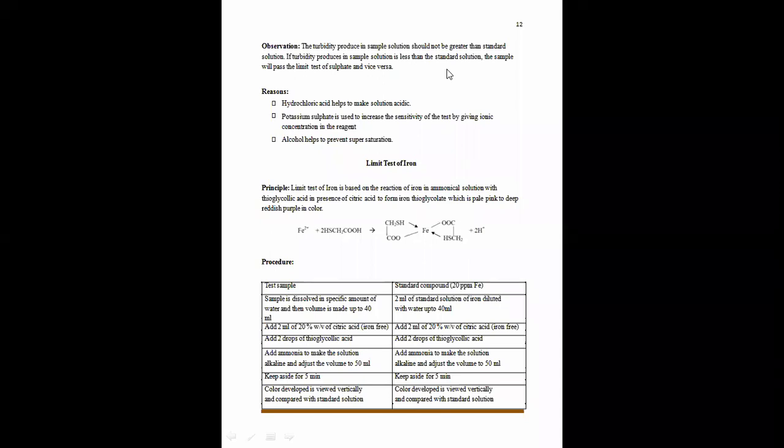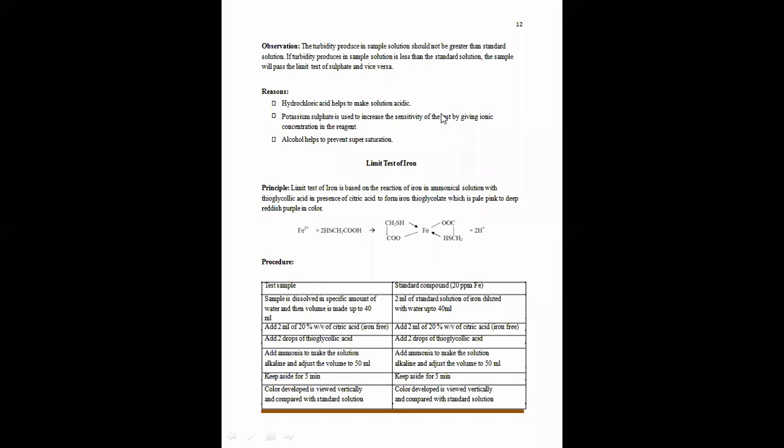Now, some unavoidable impurities are there, which we can't avoid. But our official books, that is Pharmacopoeia, has given a specific limit to allow the presence of those impurities in the pharmaceutical substances, and to check their limit, we are going to do the limit test of those particular ions in the pharmaceutical substances.